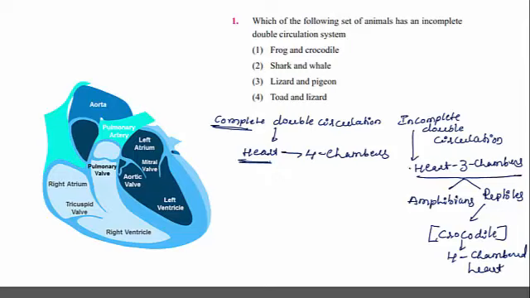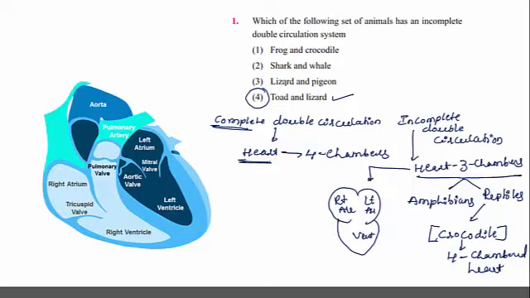So when the heart is three chambered, it consists of two auricles and only one ventricle is present. This is the right auricle and this one is the left auricle, and this is the only ventricle and it is partially divided. This is the reason why the incomplete double circulation occurs. So in the given options, both the animals having an incomplete double circulatory system are nothing but toad and lizard.